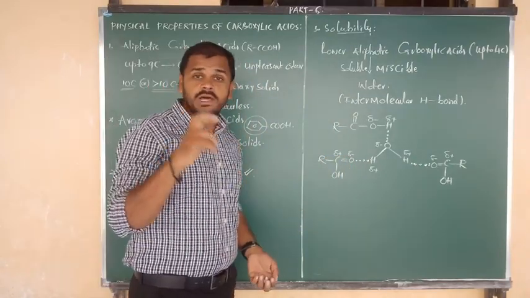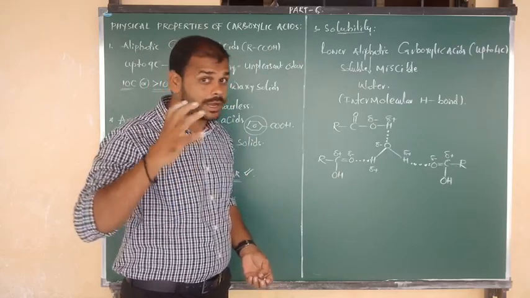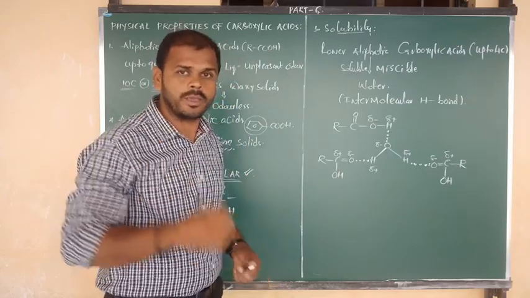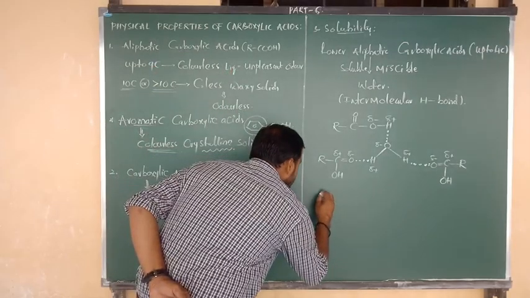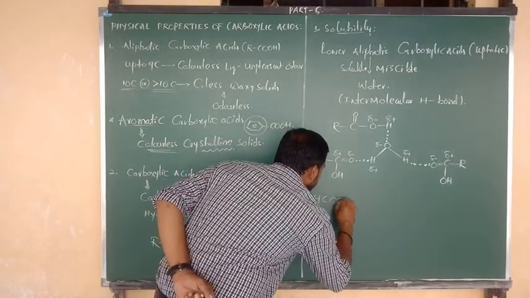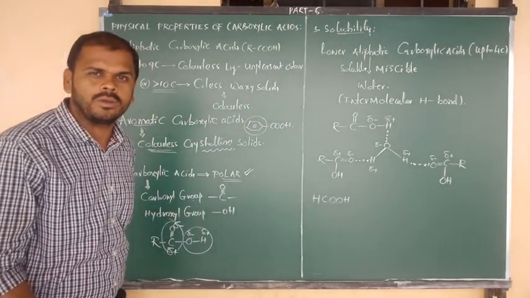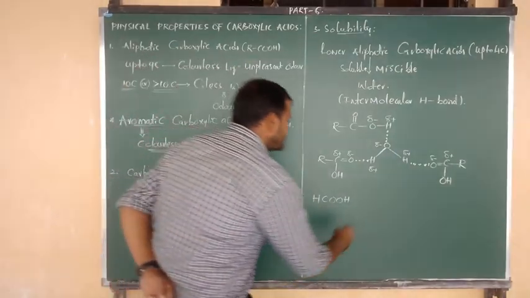Now, on the basis of solubility, one more small question I want to ask you. So try to say the answer. Thinking is important. Okay, beta? Yes. So first of all, here I am going to write that formic acid, HCOOH. Let me consider another example. First, suppose acetic acid with the formula